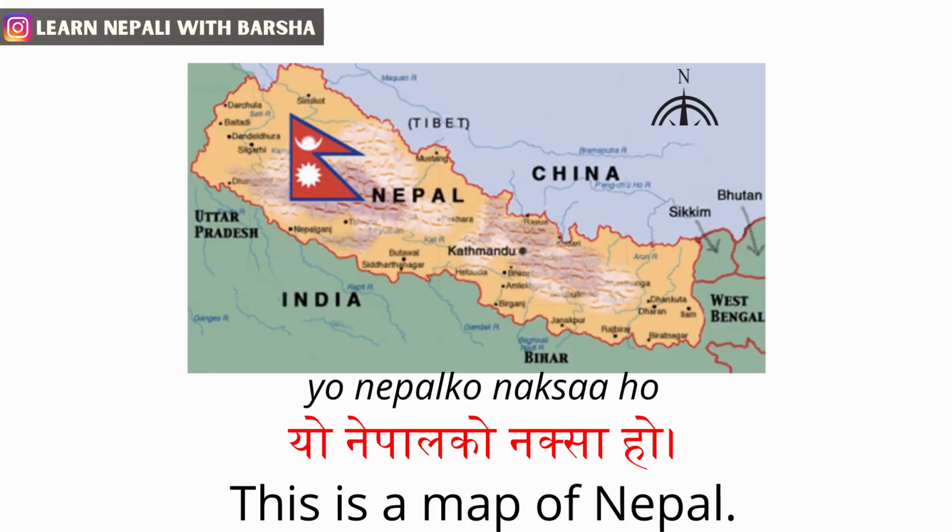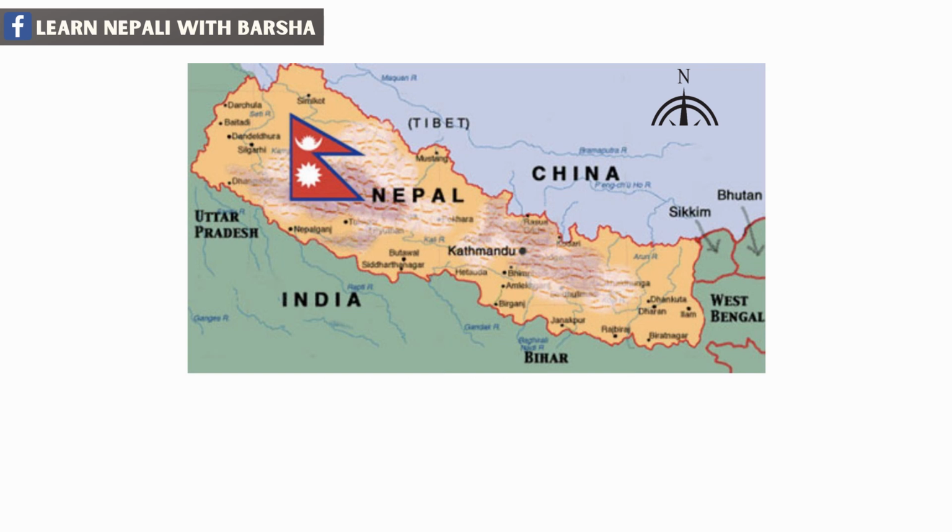Now let's see the directions on the map. This is the map of Nepal. यो नेपालको नक्सा हो. Here, Naksa means map. As you can see here, there is India on the east, west and south of Nepal, whereas China is only on the north. So, we can say this sentence in Nepali as